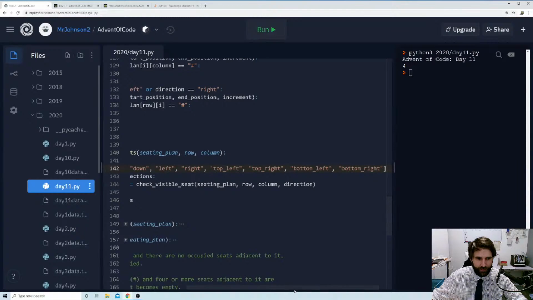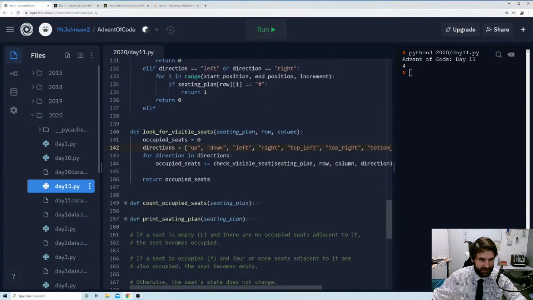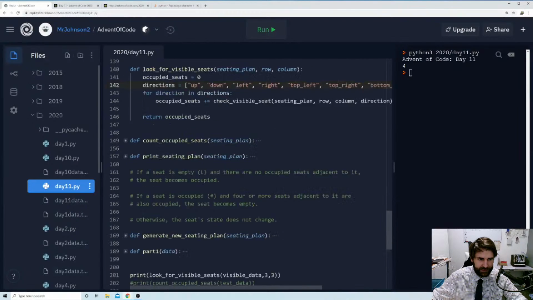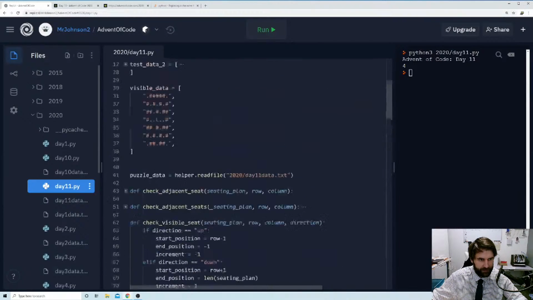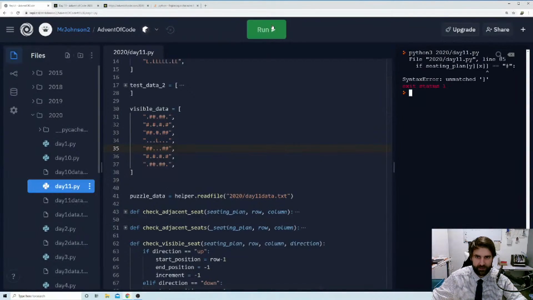Now we just updated our directions, so we don't have to actually change anything here. So here, what we're going to do: print look for visible seats, visible data 3.3, and at the moment we've got a hash here. Let's return this. So we've got nothing, nothing, nothing, and nothing. Okay, so this should give us 0.